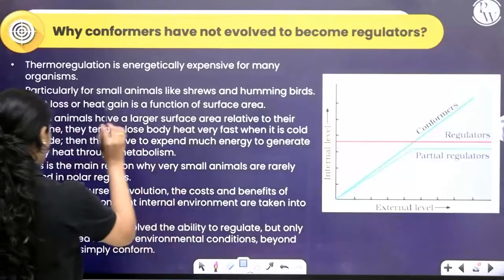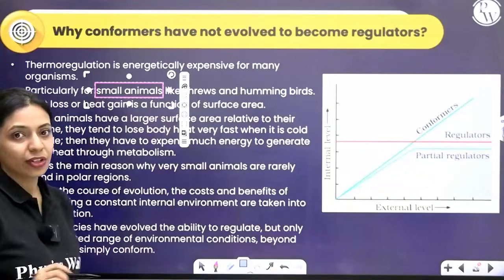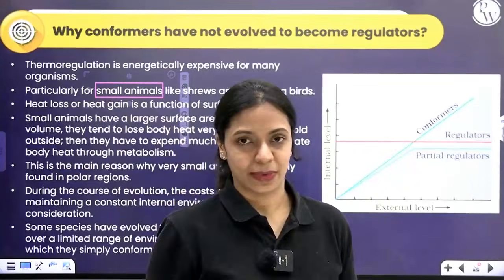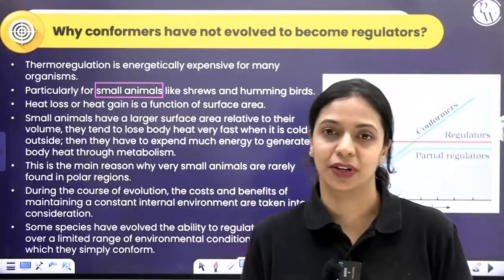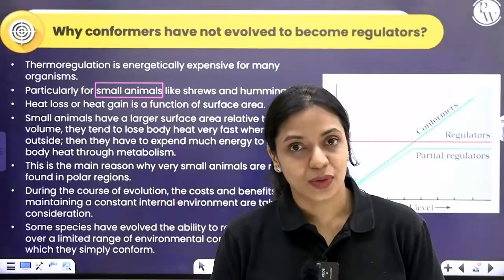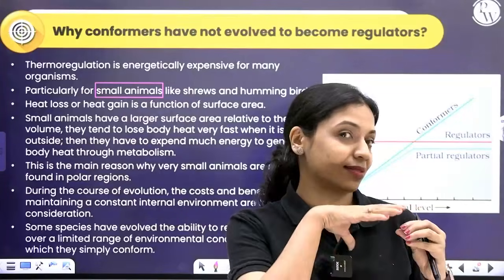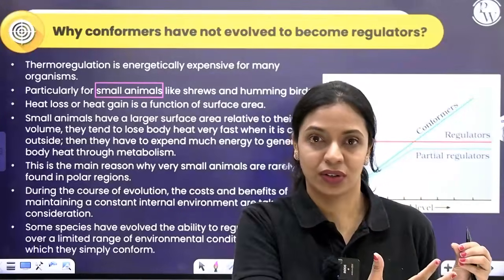Because, especially for small animals, take for example shrews, they are very tiny mammals. Take very small birds like hummingbird. Compare that with bigger animals. What is the difference that you see? Over here, the surface area with respect to volume is more.